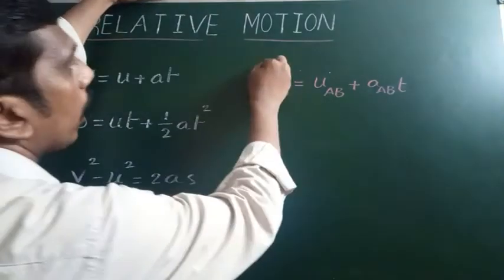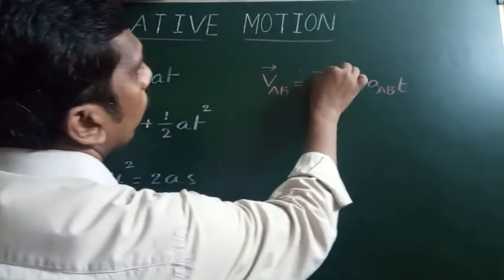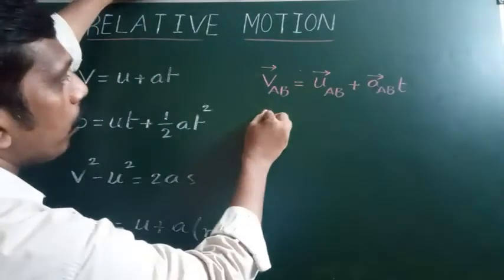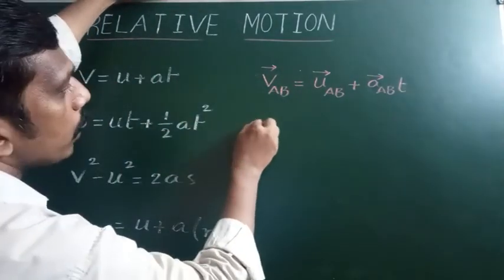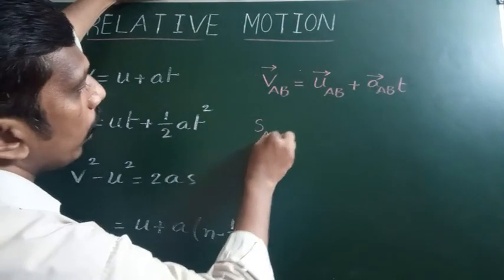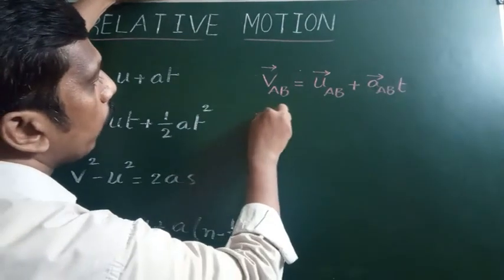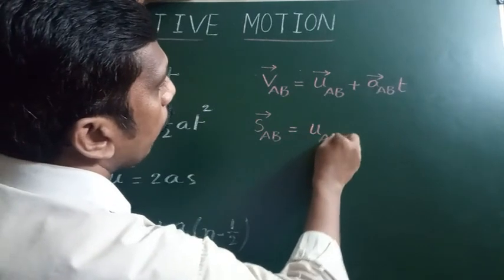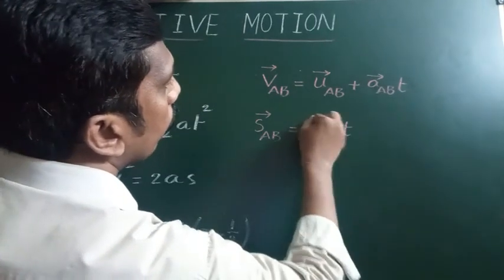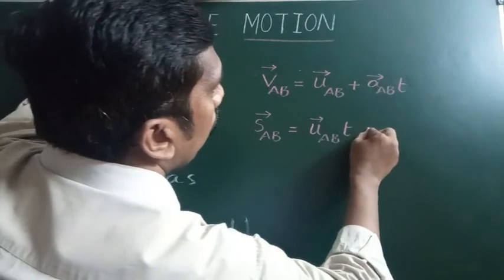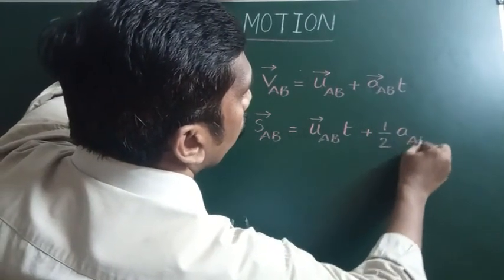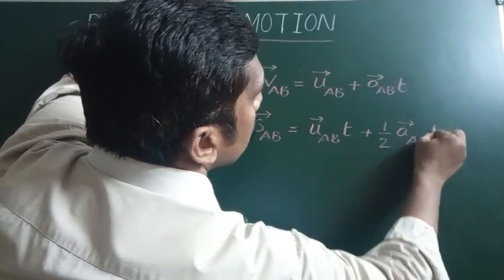If you want, write in vector notation only, no problem. Similarly, displacement of A with respect to B is equal to initial velocity of A with respect to B into time t plus half into acceleration of A with respect to B into t square.